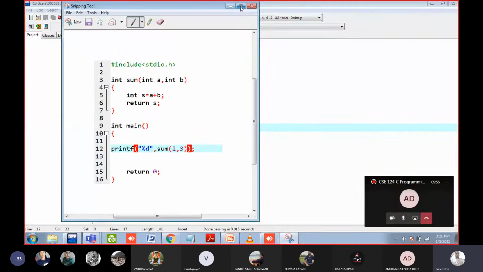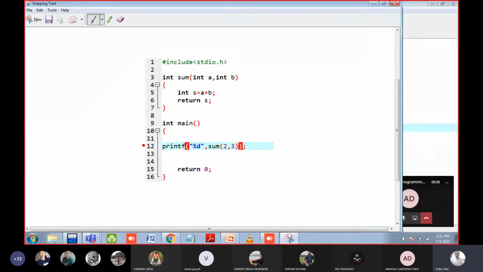Okay, this is the code. So how is it working? First of all, the computer will go to the main function, because main is the entry point. It is the starting point of the execution of the code. Whatever we write inside main, only that will work, nothing else.